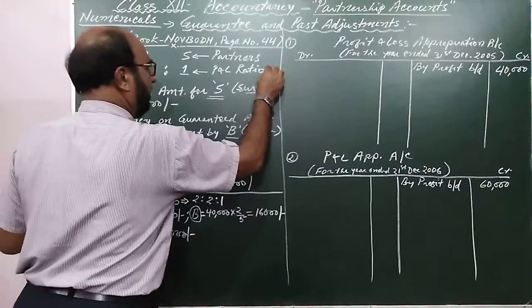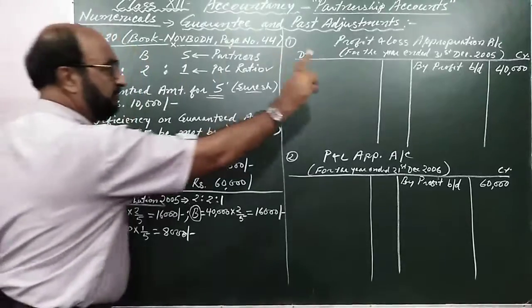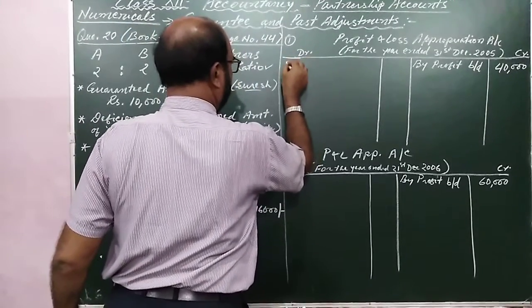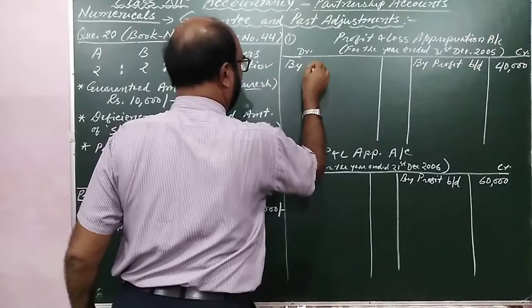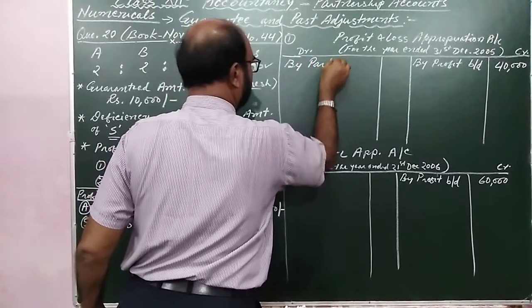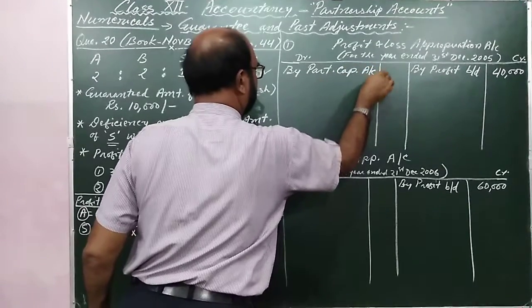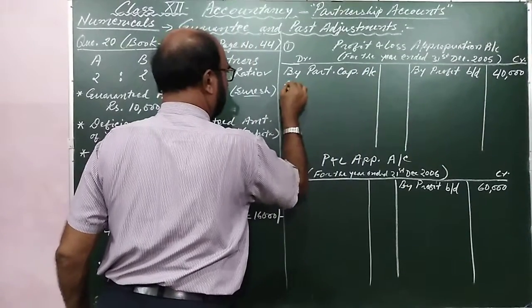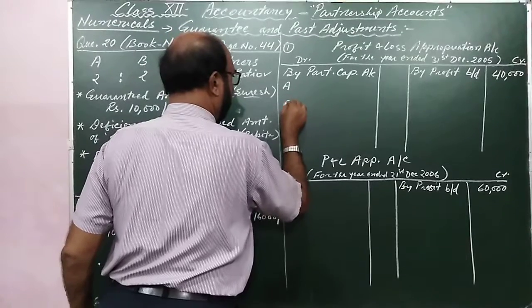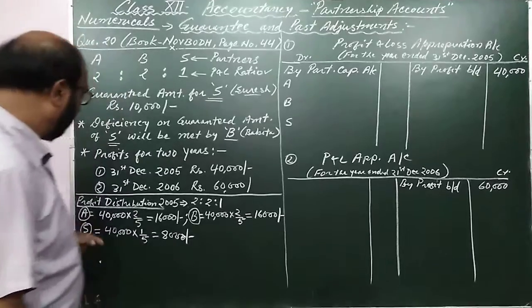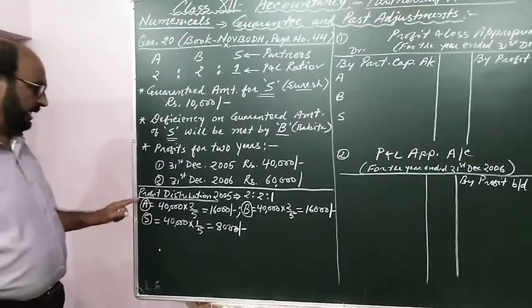This is the agreed ratio. So first the 40,000 will be distributed to the partners by partners capital account. A means Amit, B means Babita and S means Suresh. So the distribution is already shown here.